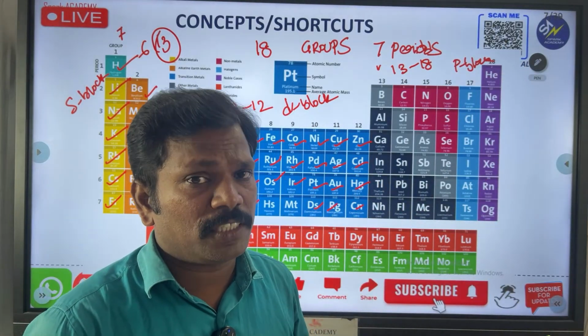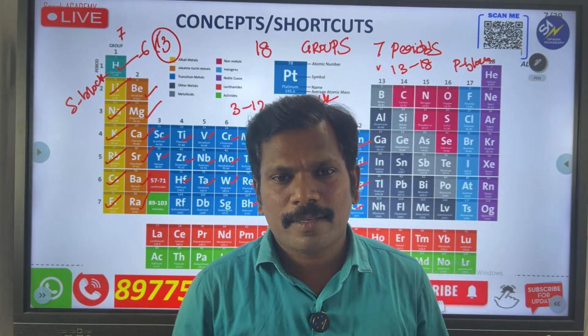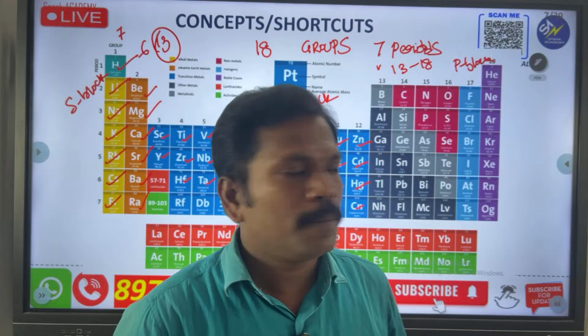See that. P means very powerful block. Yes or no? Okay? S means very simple block, so fewer elements are there. P, see that, so many.